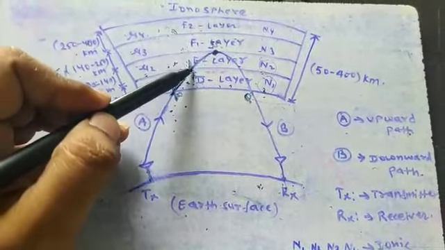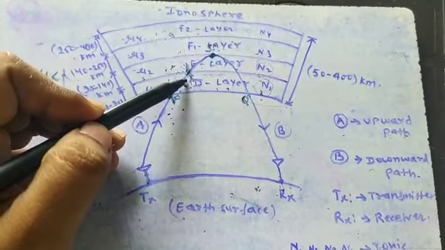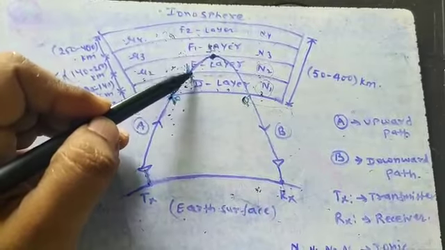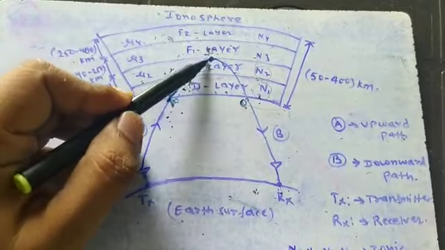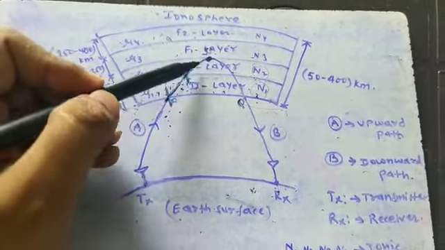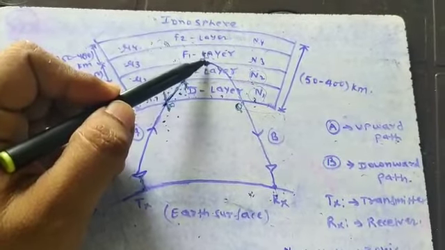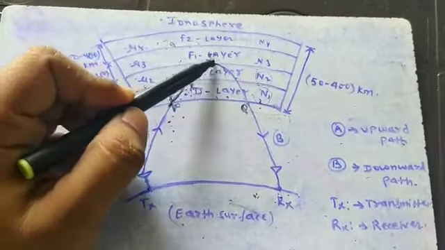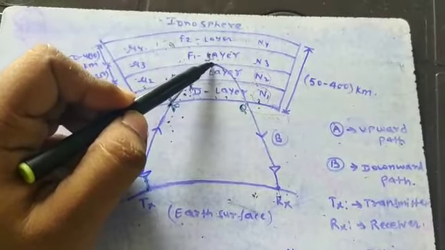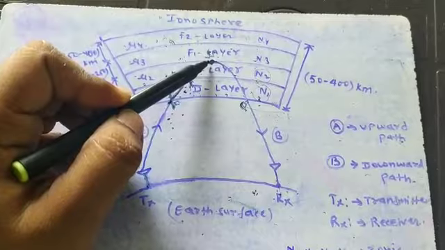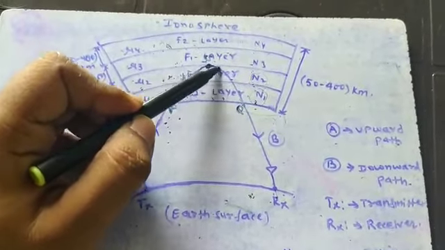And again, in similar fashion, at this point, this particular layer will be considered to be the denser one and this is the rarer one. So again the wave will move away from the normal. Okay, so if you consider this as a normal, it will move away from the normal. Now at this point, this is the maximum achievable point, and at this point the angle of refraction will be equal to 90 degrees actually. So this is called the critical angle. The angle of incidence is called the critical angle when the angle of refraction is 90 degrees.